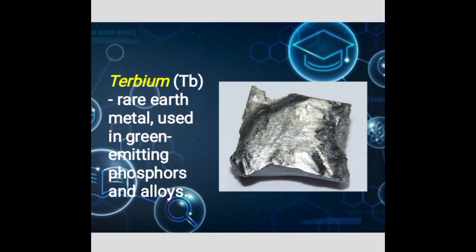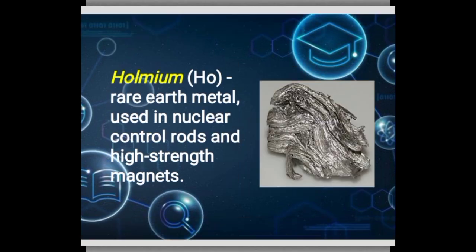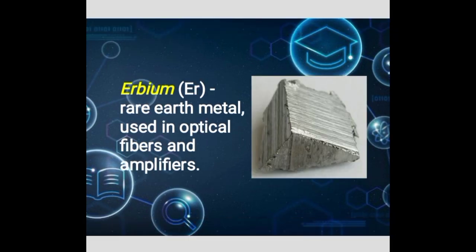Terbium, rare earth metal used in green emitting phosphorus and alloy. Dysprosium, rare earth metal used in high-strength magnets and alloy. Holmium, rare earth metal used in nuclear control rods and high-strength magnets. Erbium, rare earth metal used in optical fibers and amplifiers.